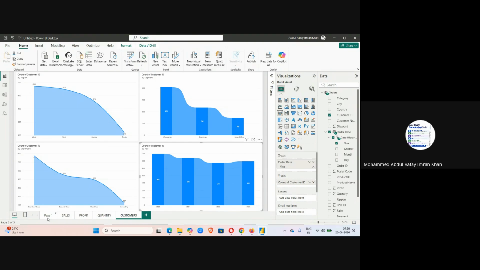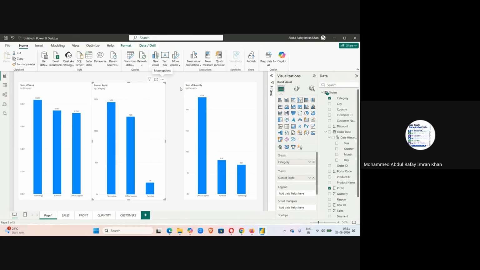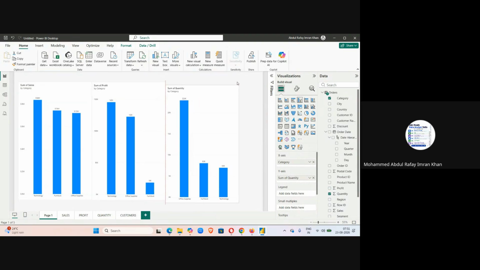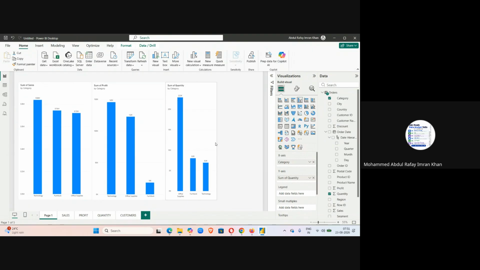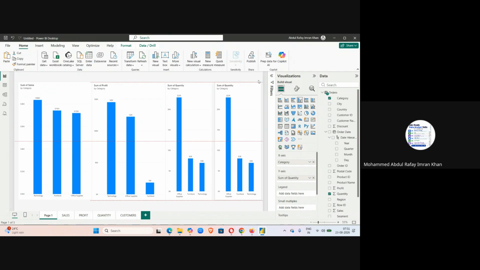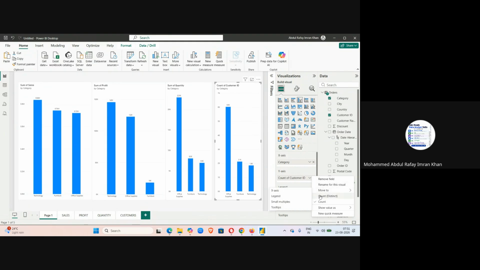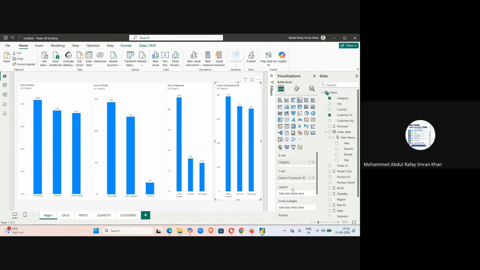Okay. I need to go back to my page 1 because I have not got customers here. So let me just do a control C and control V. So I copy paste in that manner. And in this, I will remove quantity, bring customer ID, choose count distinct. Okay.